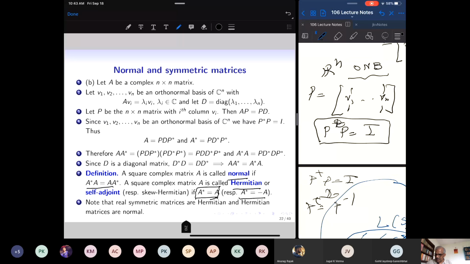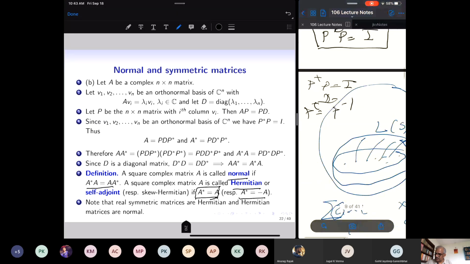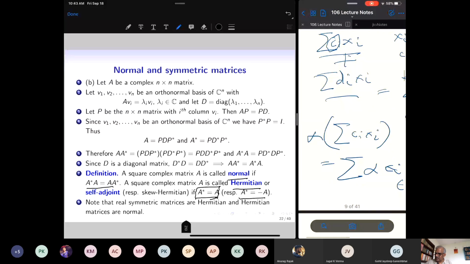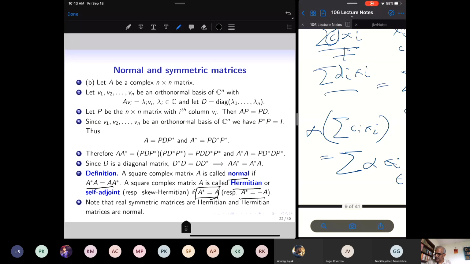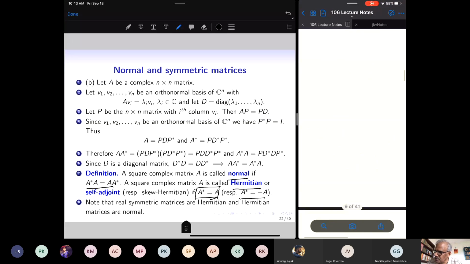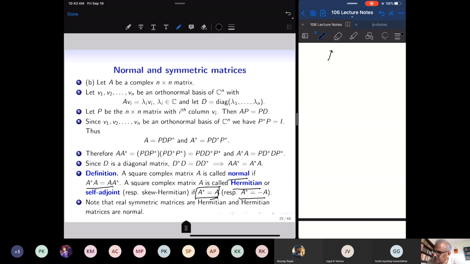They will also contain unitary matrices. So the concept of a normal matrix is very, very general. Normal matrices are a huge class. It just says it's a complex matrix which commutes with its complex conjugate transpose.